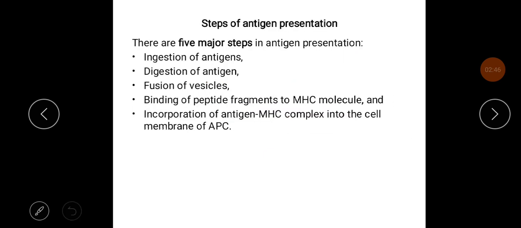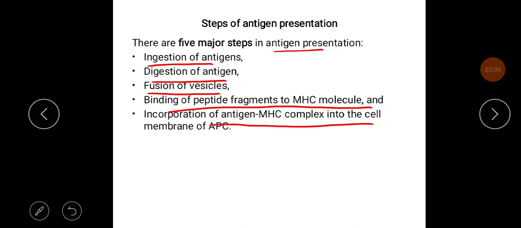There are five major steps of antigen presentation. First is ingestion of antigens, then digestion of antigen, fusion of vesicles, binding of peptide fragment to major histocompatibility complex molecule, and incorporation of the antigen MHC complex into the cell membrane of the APC.